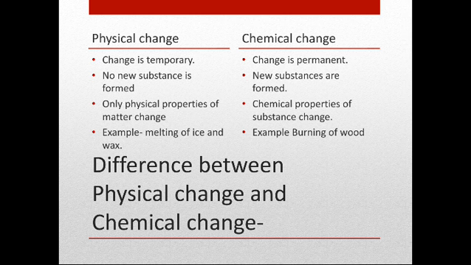Now, an example of chemical reaction is burning of wood or a piece of paper. What happens if we burn any piece of paper? It becomes ash, and we cannot convert ash into its previous appearance. So, we can say that in chemical change, change is permanent. New substances are formed. Chemical properties of substance change.